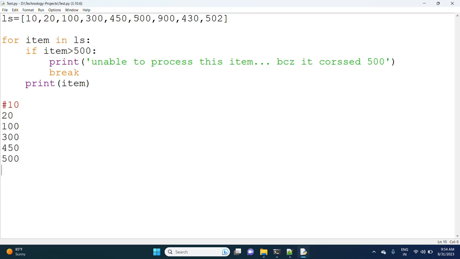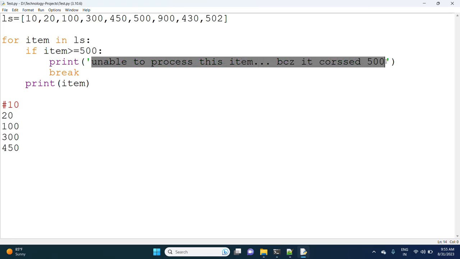If I take greater than or equal to, 500 won't come.